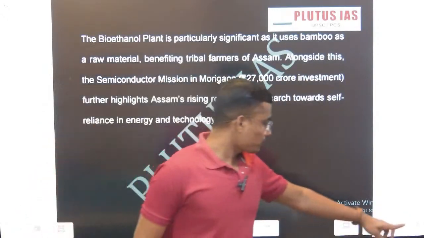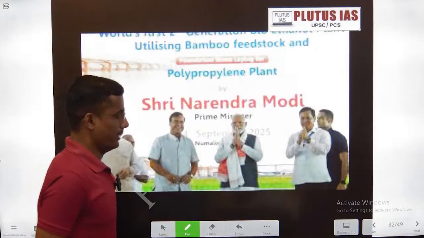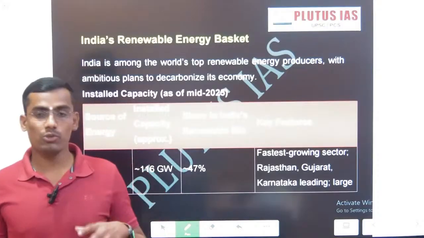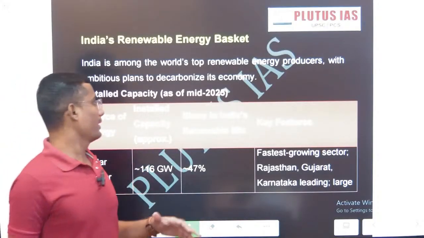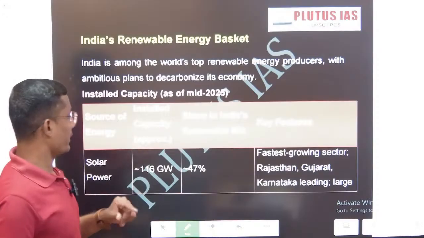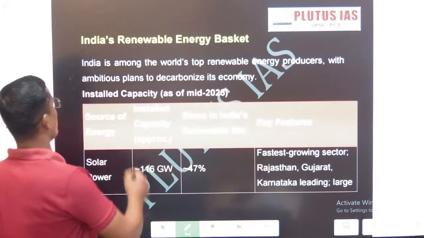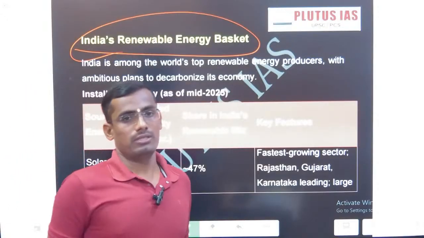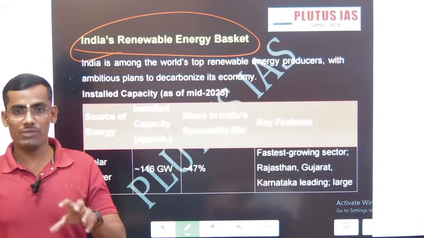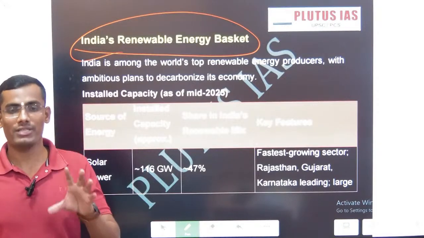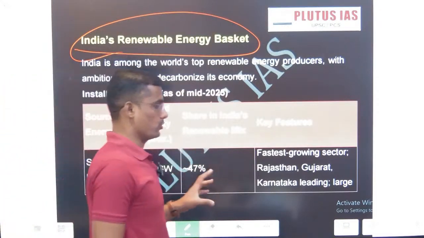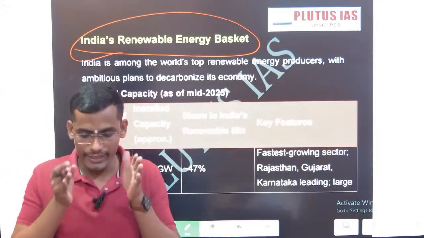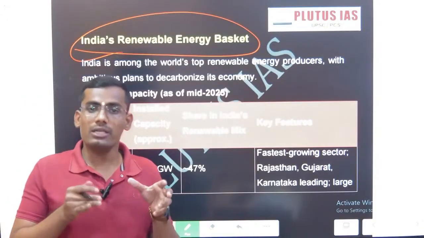Now, what exactly is India's achievement? What are the policies that led to the achievement of the 50% target? This is one of the schemes, solar energy, and this data becomes very important for you to write in the mains. Because if you want to justify your points, you should justify with facts, data and some committee and commission reports. But what exactly does the renewable energy basket mean in India? What energy constitutes renewable energy?